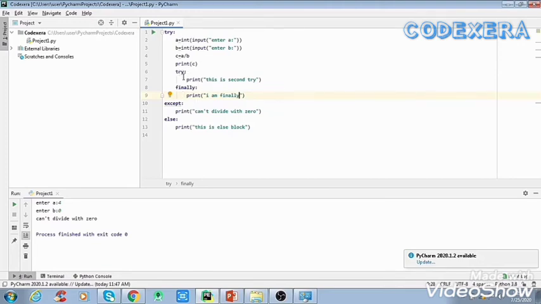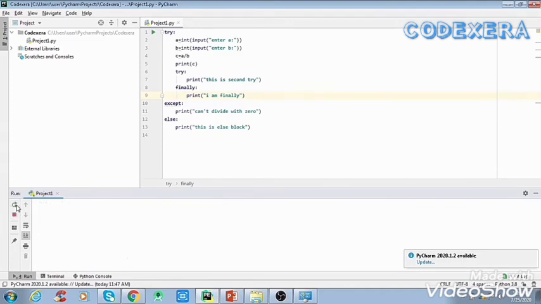Now we'll see what will happen with this. If we run this and enter an input, we see that when we give a right input, we get execution of the else statement, finally and try.